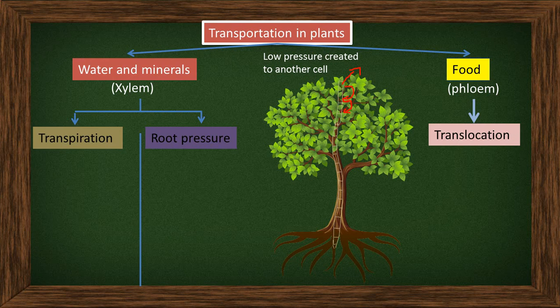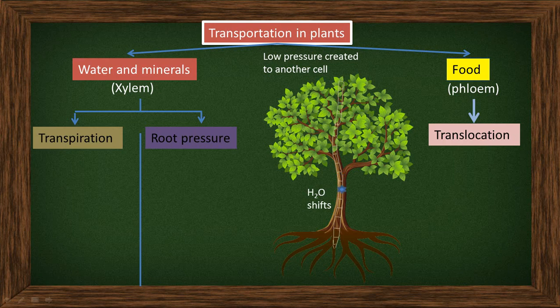The third cell gives water to the second cell, then asks the fourth cell, because it has already given its water to the second cell. By this the process repeats, and water shifts from one cell to another.